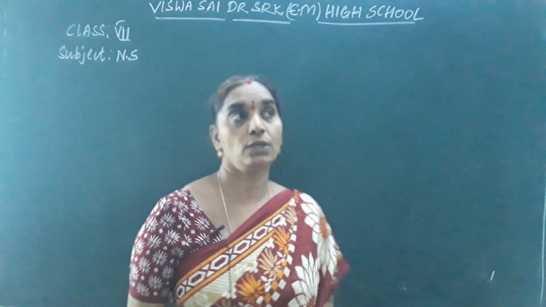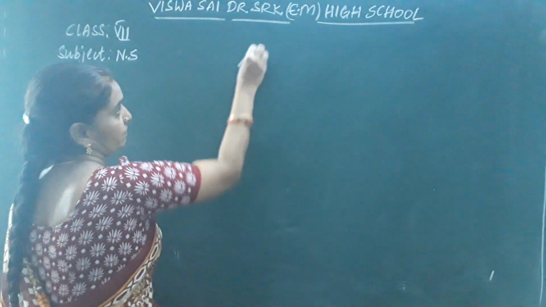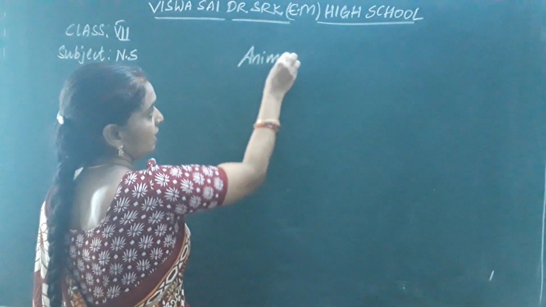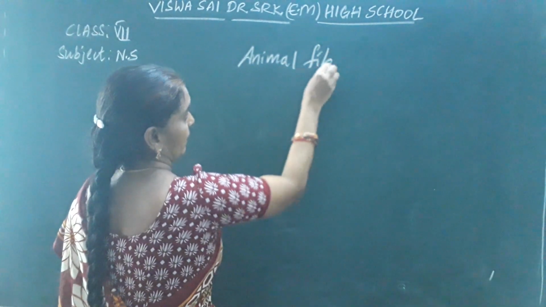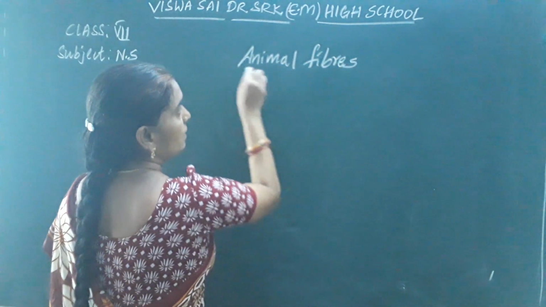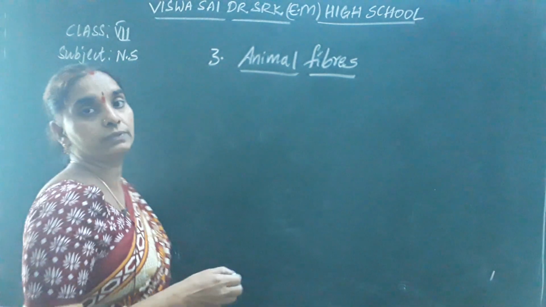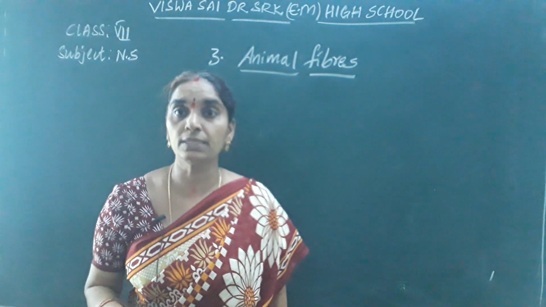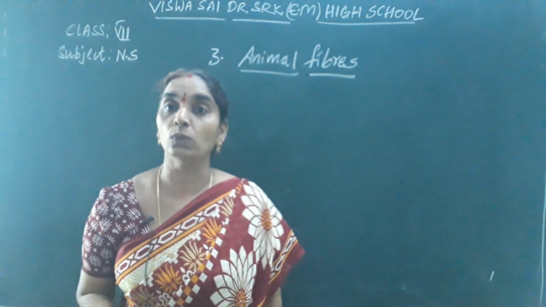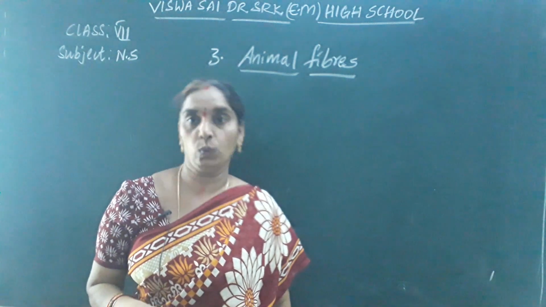Now, in this lesson of animal fiber, what is the name of the lesson? Animal fibers. So, in this third lesson, animal fibers, you are going to learn about silk and wool.